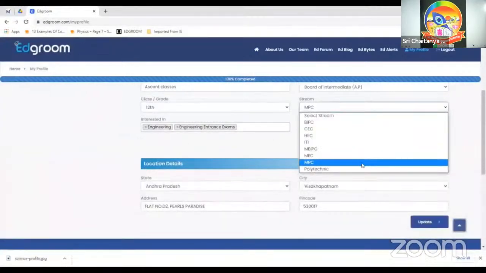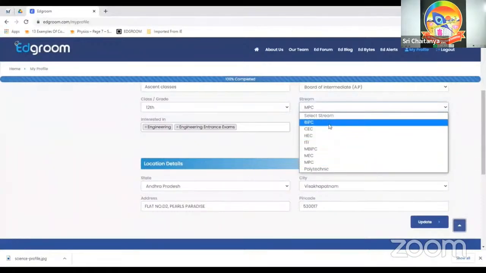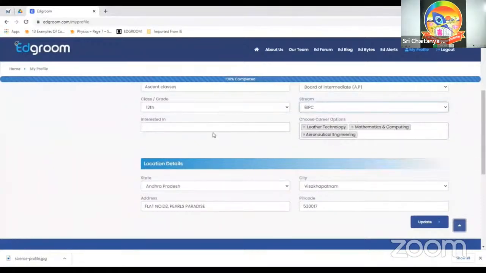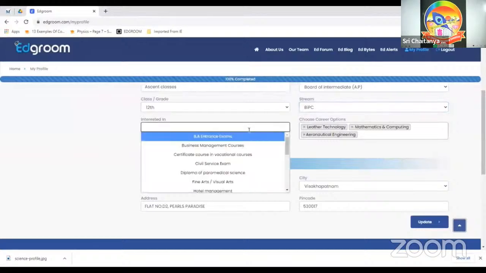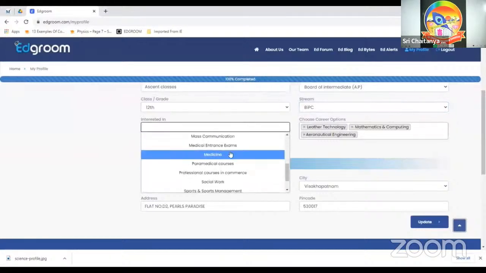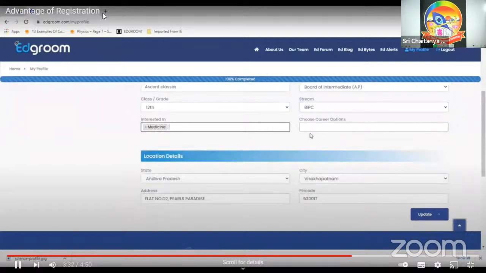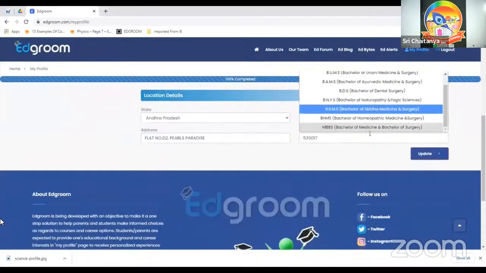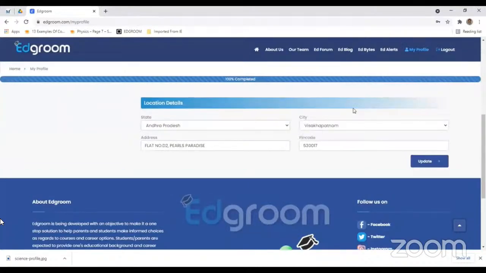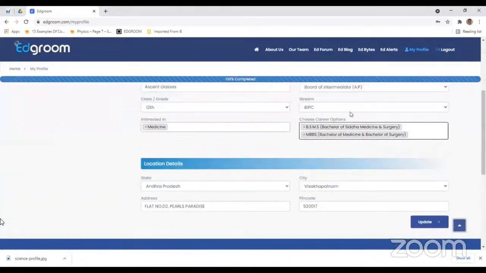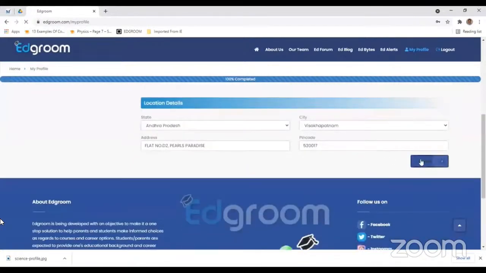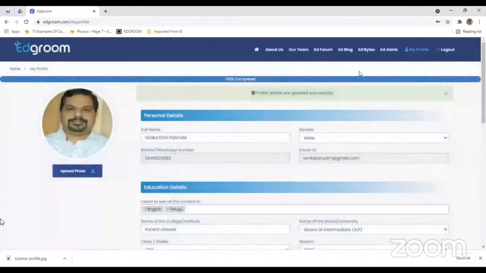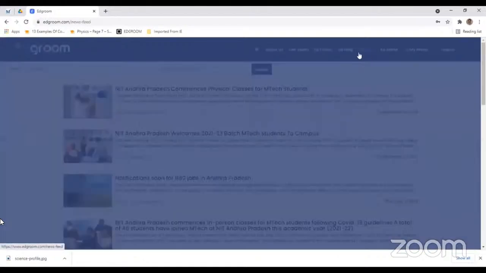Now I'll select IPC in the place of MPC. Then automatically the interests will change. So now I'm interested in, let's say, medicine. So I need to select some of the branches. I want to do MBBS, or I can select some BSMS. Like that I can select whatever options I want. Just update. Now let's go to the same advice.